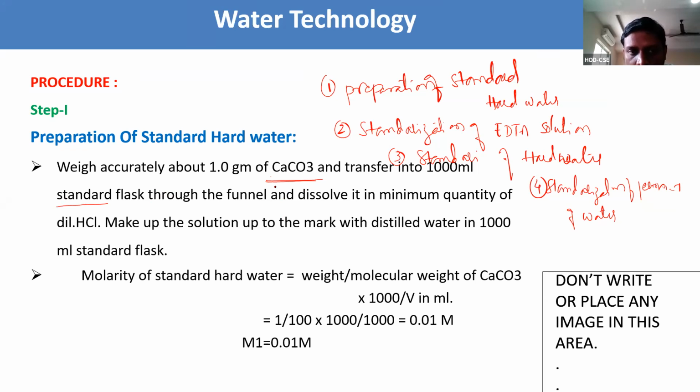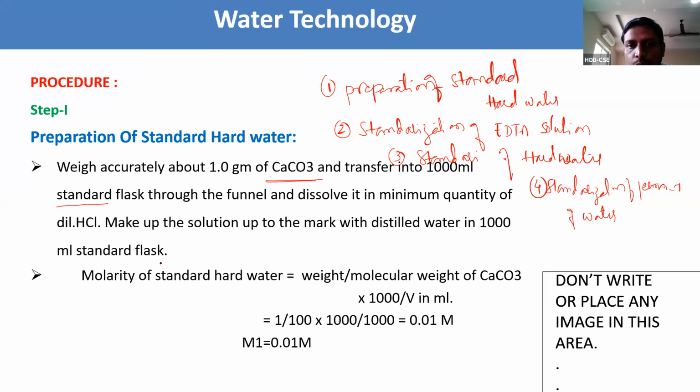Now, after adding this calcium carbonate into the 1000 ml standard flask through the funnel, we need to shake. Dissolve it in a minimum quantity of dilute HCl, and make up the solution up to the mark. On the standard flask there is a mark present.